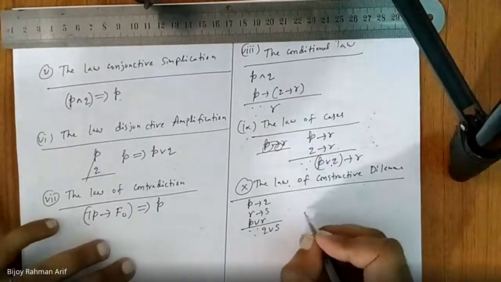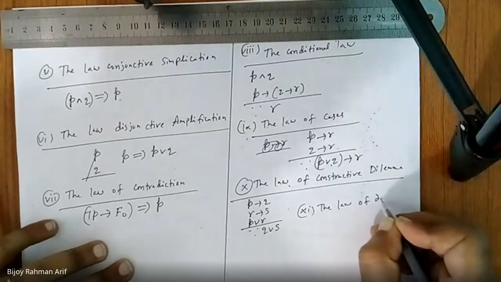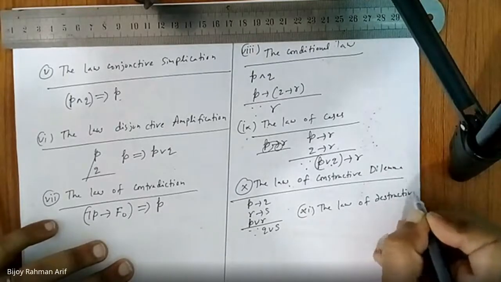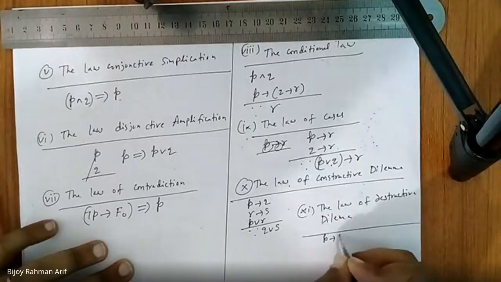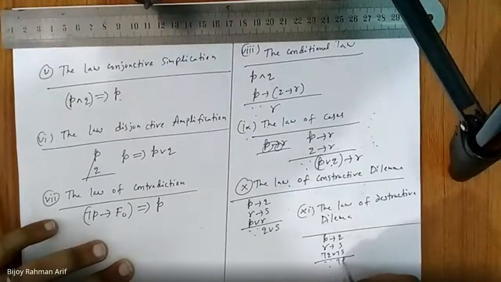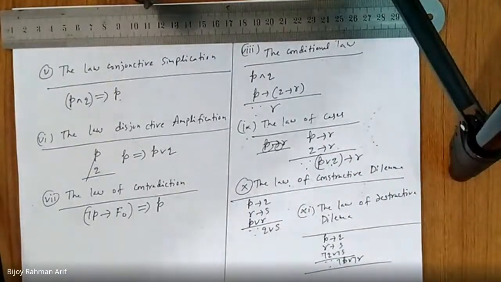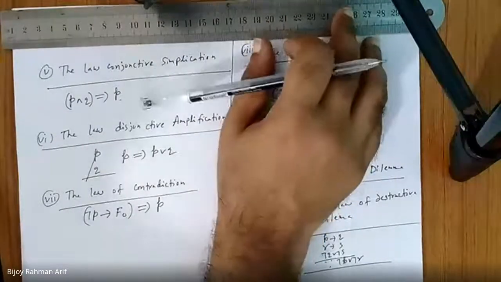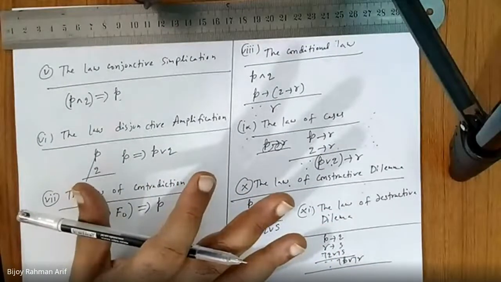And there is a last one, which is called the law of destructive dilemma. It says P implies Q, R implies S, not Q or not S, which is not P or not R. So these are all the popular formulas. You can use these formulas directly in your inference problems. And remember, all these formulas can be proved using a truth table as well. Do you have any question? You can ask me.